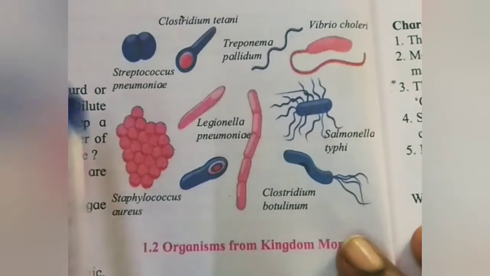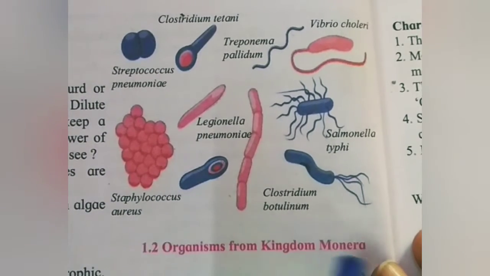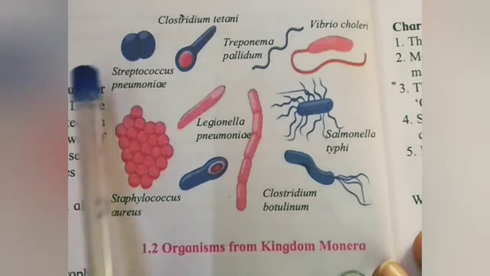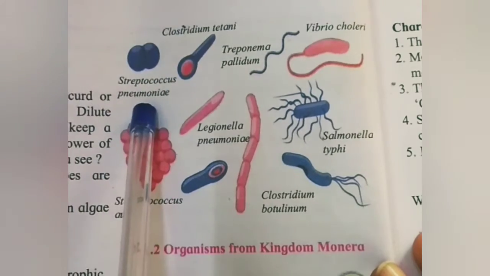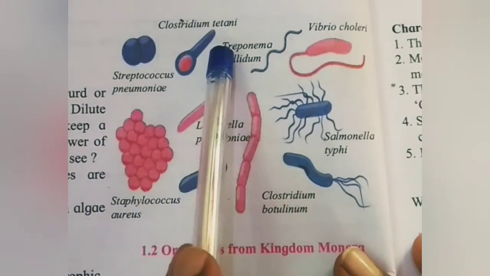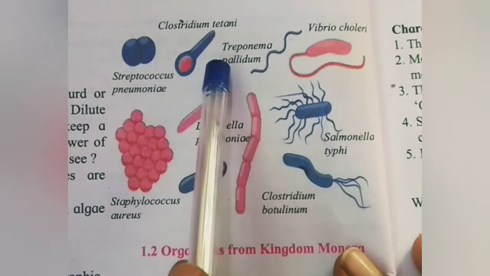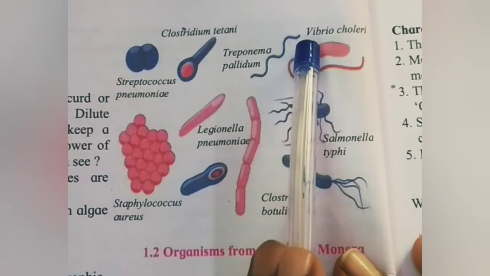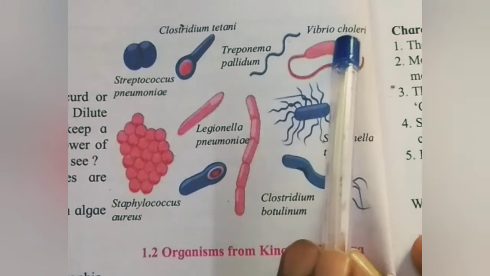So here these are the examples of kingdom Monera. So Streptococcus pneumonia, Clostridium tetani, Treponema pallidum, Vibrio cholerae.